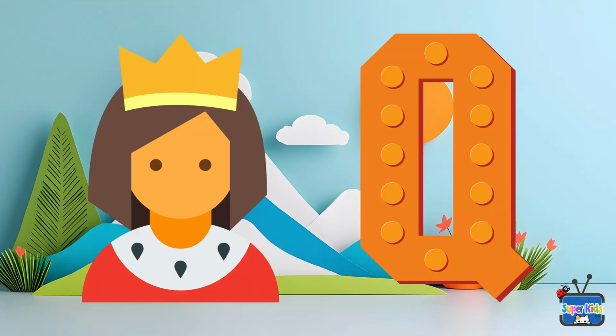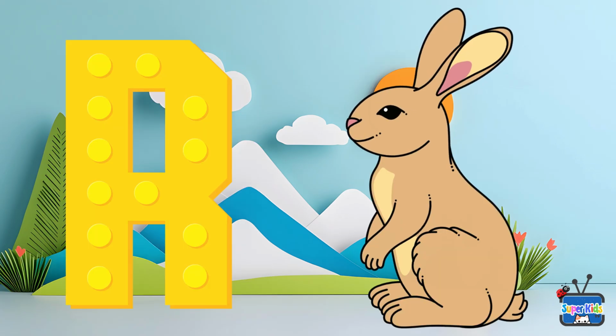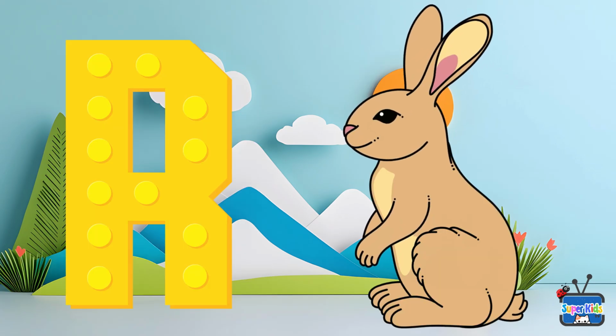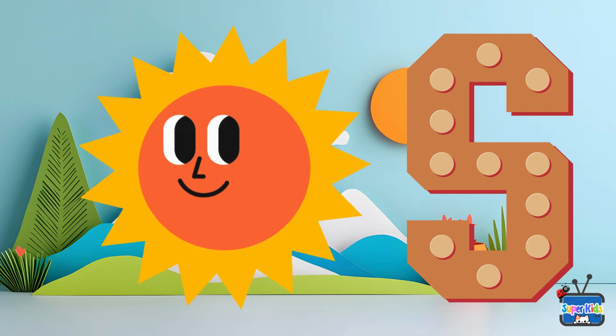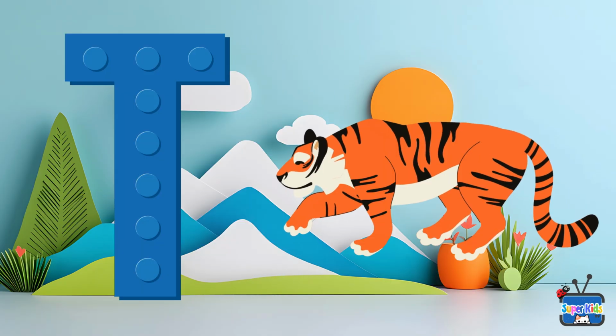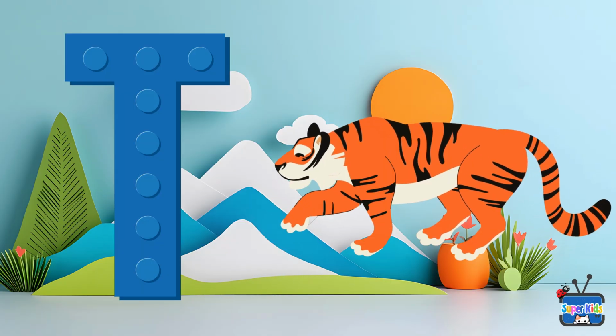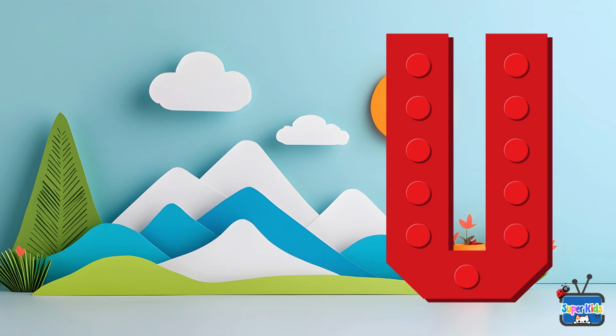Q is for queen, queen. R is for rabbit, rabbit. S is for sun, sun. T is for tiger, tiger. U is for umbrella, umbrella.